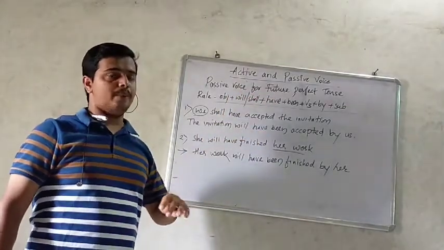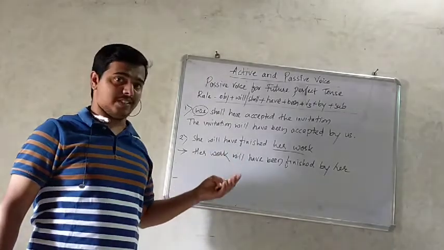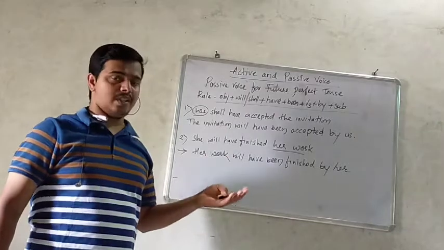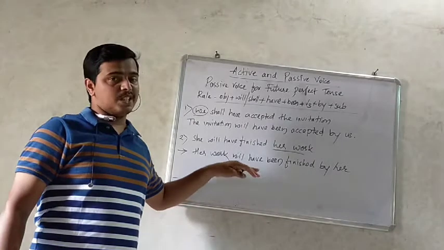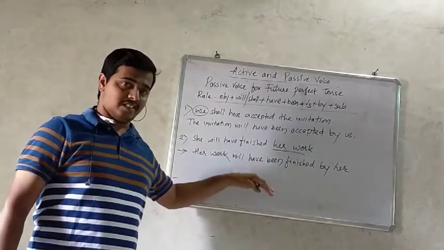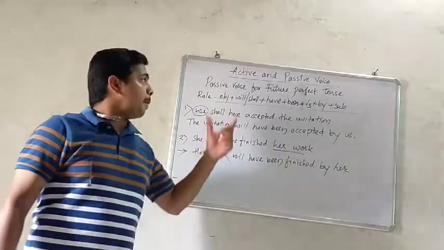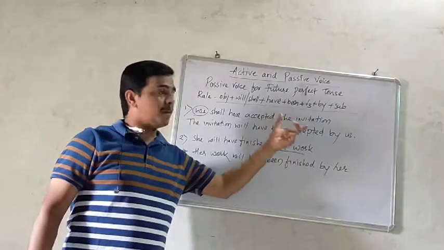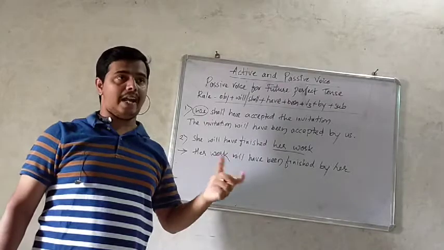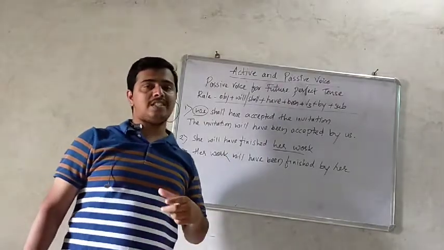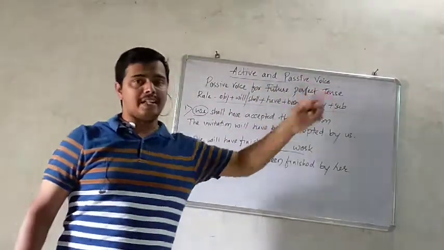There is a note: there will be no passive voice in future perfect continuous tense or future continuous tense. So this is about the passive voice for all the tenses. Now there is one sentence type remaining, that is passive voice for imperative sentences, like we solved in reported speech or direct and indirect speech. So now let us study passive voice for imperative sentences.